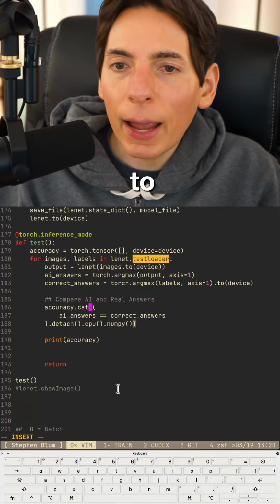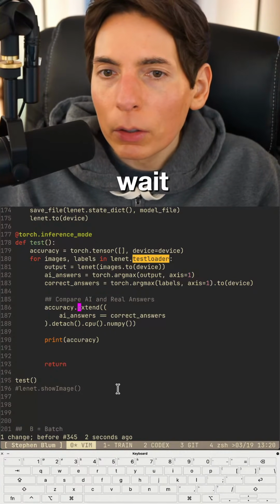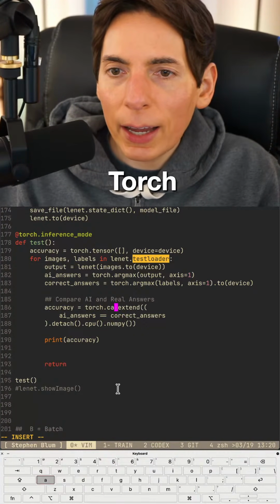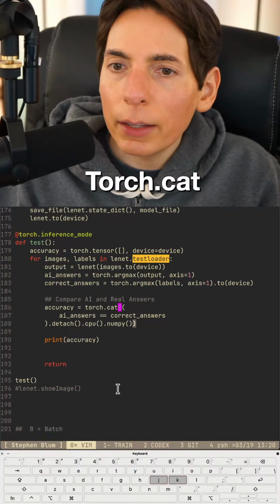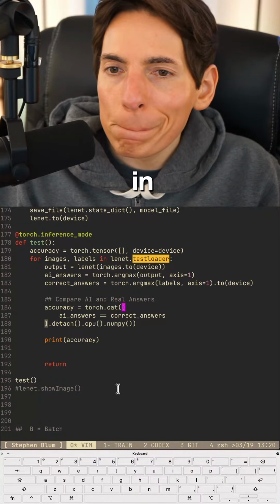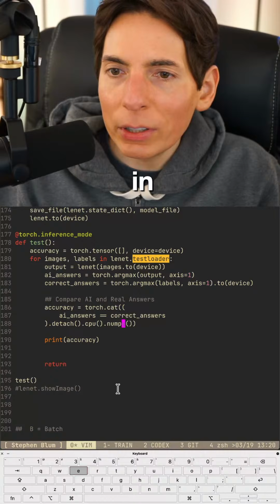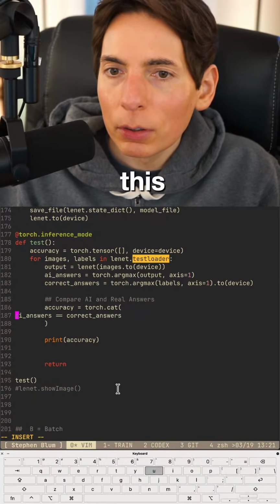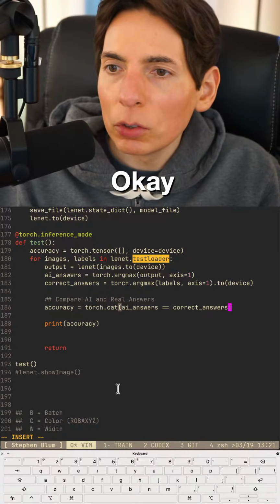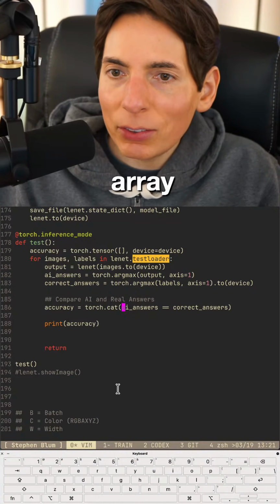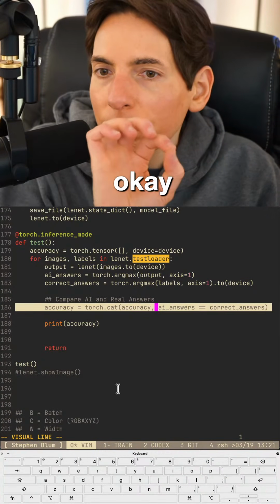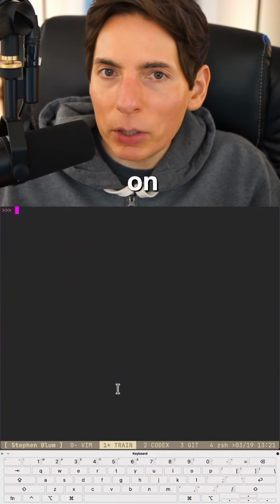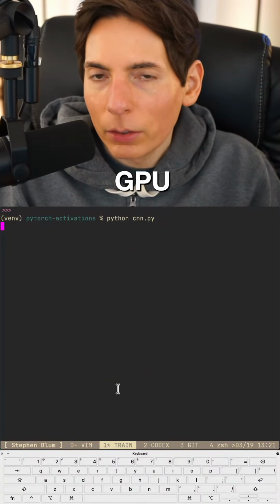So we're going to say cat. Actually, no, wait. Accuracy equals torch.cat. And then we will bring in... we don't need to do this stuff anymore. We don't need that. Get rid of that. Get rid of this. Okay. That will be the new array. And then we need to say accuracy that way. Okay. I think this will work. Let's try this. Keeping it on the GPU, guys. See if we can get it to work.